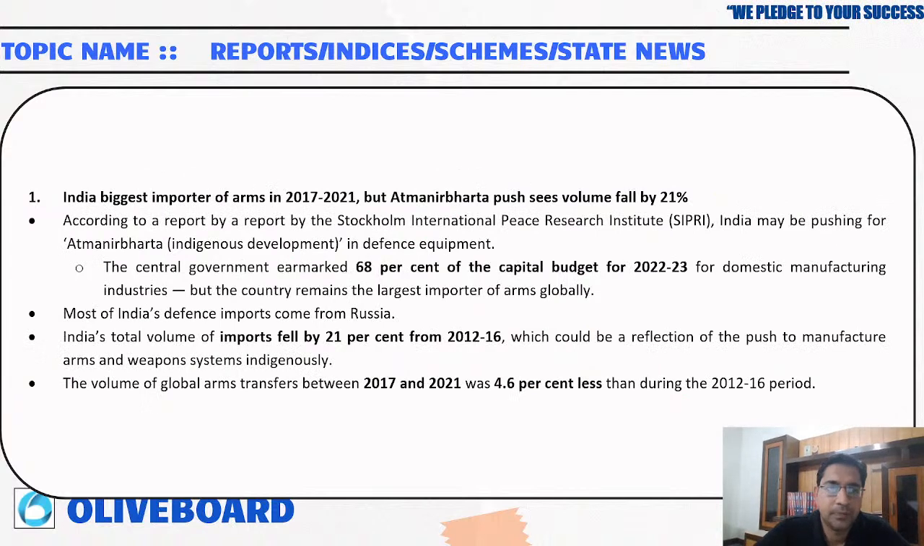Okay, now India is the biggest importer of arms in 2017 to 21, but Atmanirbhar Bharat pushes the volume down by 21%. As per the report, this report is published by SIPRI, that is Stockholm International Peace Research Institute. India may be pushing for Atmanirbhar Bharat, that is indigenous development in defense equipment. The central government earmarked 68% of the capital budget of 2022-23 for domestic manufacturing industries. Okay, as you all know, most of the Indian defense imports come from Russia. So India's total volume of imports has fallen by 21%.